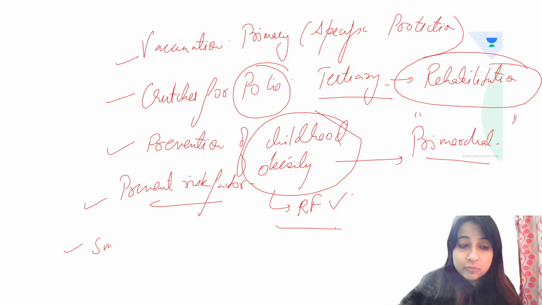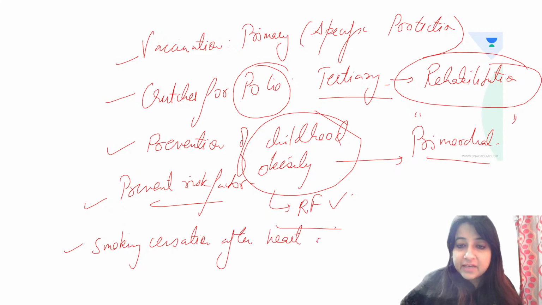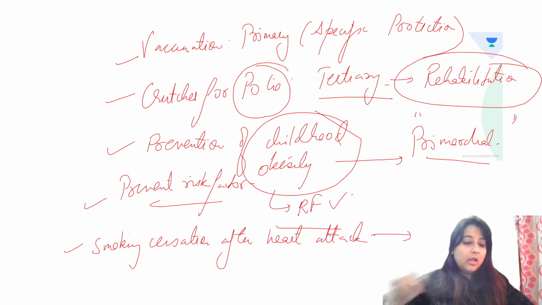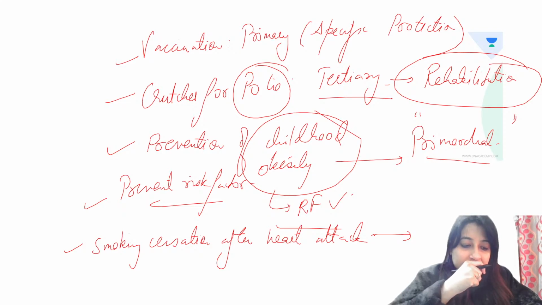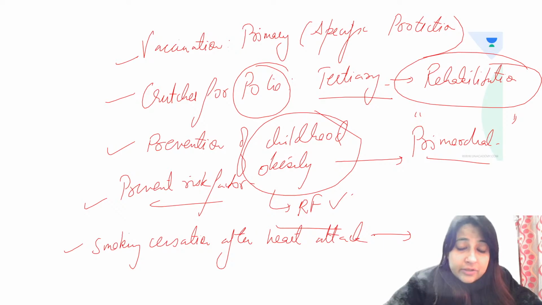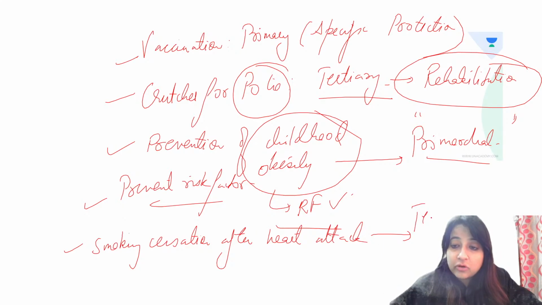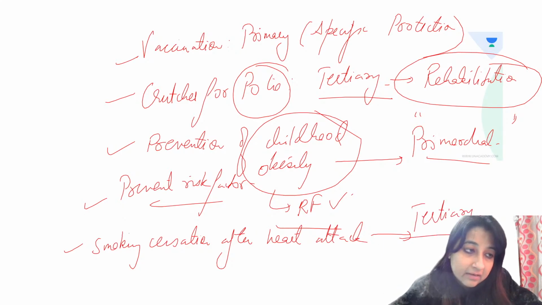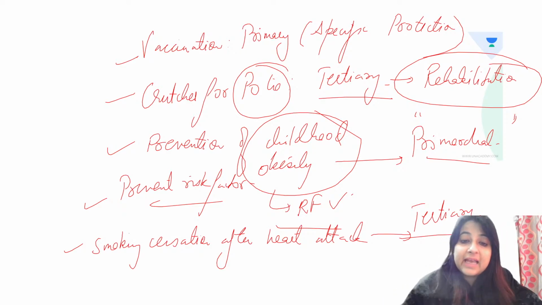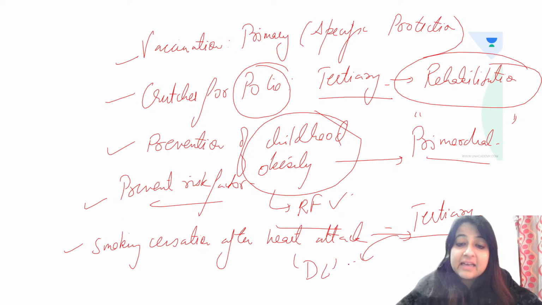One more, smoking cessation after heart attack. What is it? After heart attack, if you quit smoking, which level of tertiary prevention is it? Of course, the heart attack has already occurred, so complication has already occurred. But is it disability limitation or is it rehabilitation? When you stop smoking after somebody has suffered from a heart attack, it is an example of disability limitation. Further limit the disability.